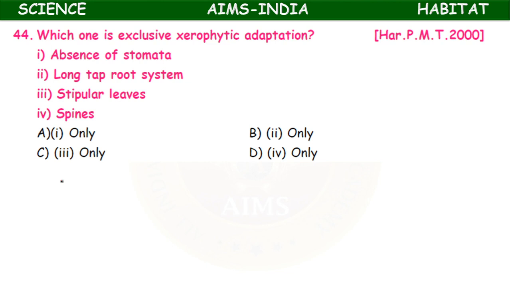Next, which one is exclusively xerophytic adaptation? Absence of stomata, long taproot system, stipular leaves, spines. Xerophytic adaptation means desert. Which one is exclusively xerophytic adaptation? Here possessing long taproot system is exclusive.